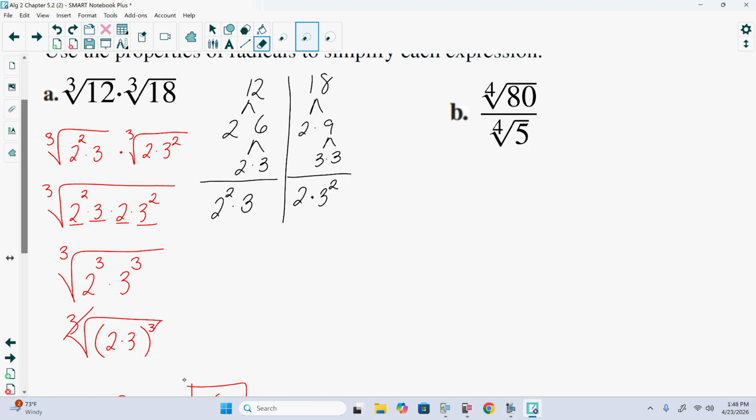Yeah. So one thing we can do with this is just say this is the same as the 4th root of 80 divided by 5. So our number 3, for simplifying, not having a radical in the bottom of the fraction, we now do not have one in the bottom of the fraction, but we now have a radical inside, or a fraction inside that radical. So it's a different issue. But 80 divided by 5 is what?